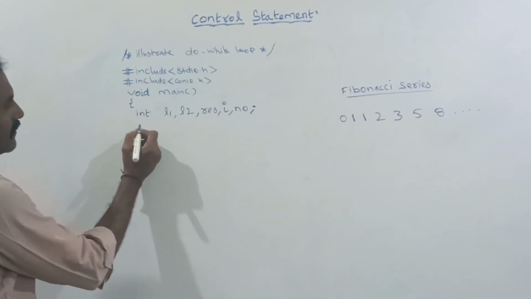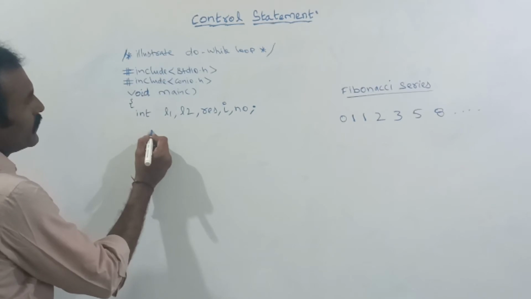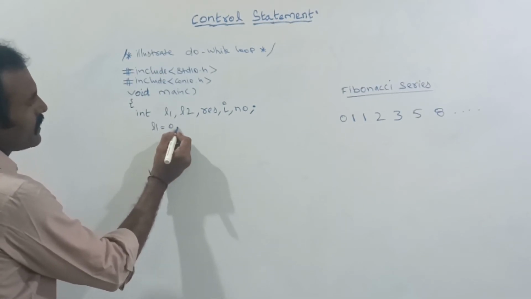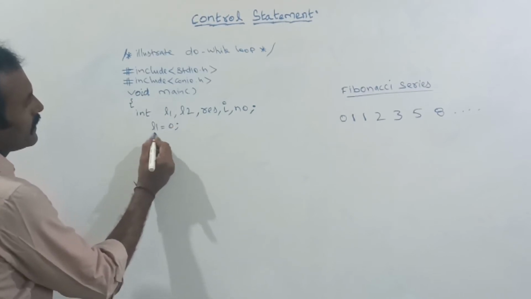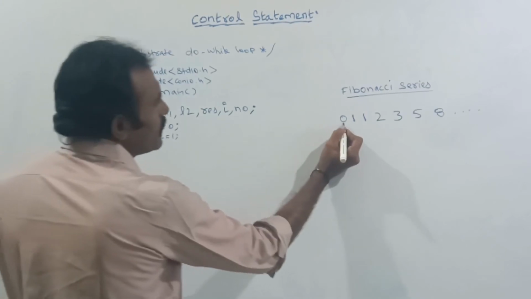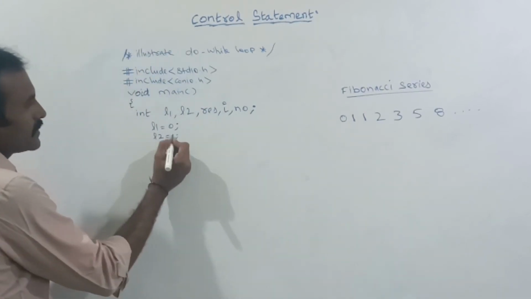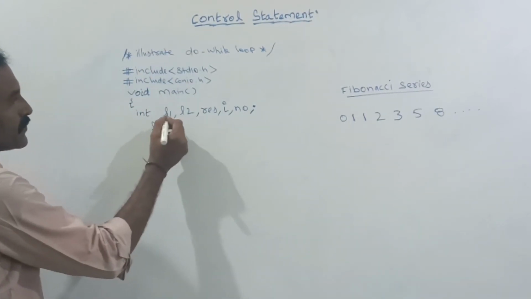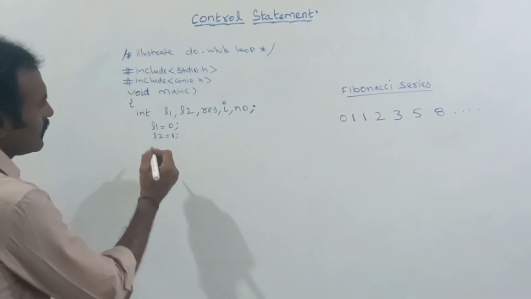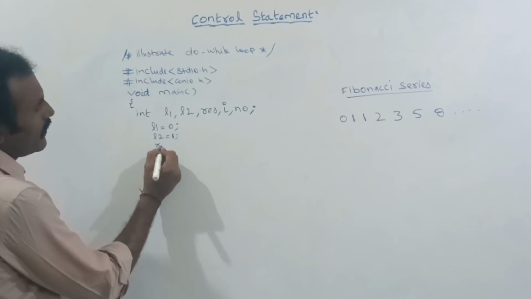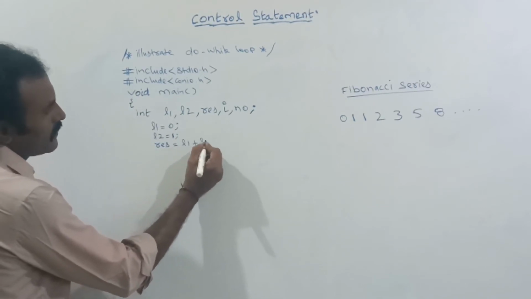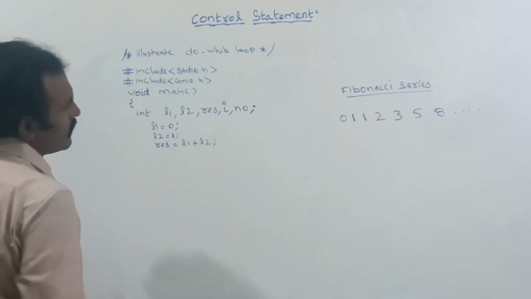Next I need to initialize the values. L1 is equal to 0, that is the first number. Next, L2 is equal to 1, this is the second number. So these two numbers I have initialized to the variables L1 and L2. Now here, res is equal to L1 plus L2.